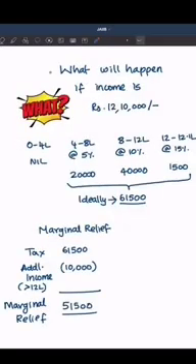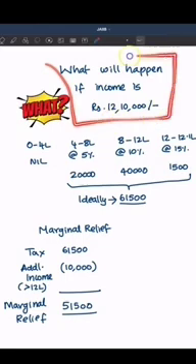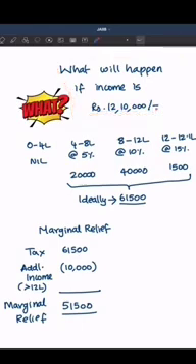Now comes a very interesting question. What will happen if income is greater than 12 lakh? Let's say only 12 lakh 10,000. Whether tax will be applied on the entire 12 lakh 10,000, or it will be applied only on 10,000?